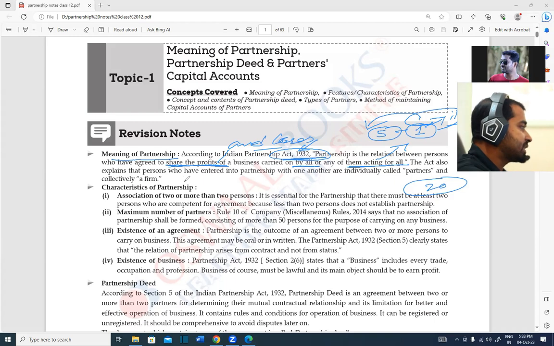The Act also explains that the persons who have entered into the partnership with one another are individually called partners. So the people who actually engage in that business are known as partners.